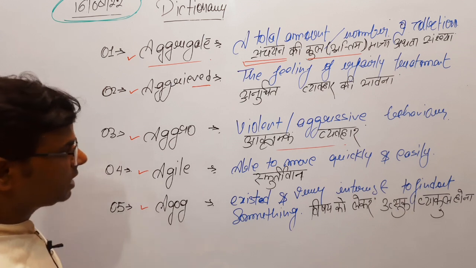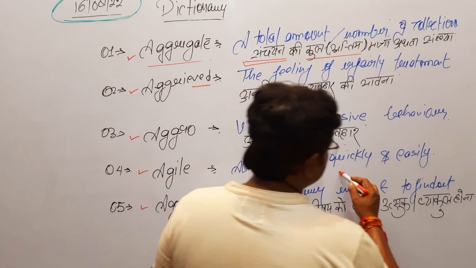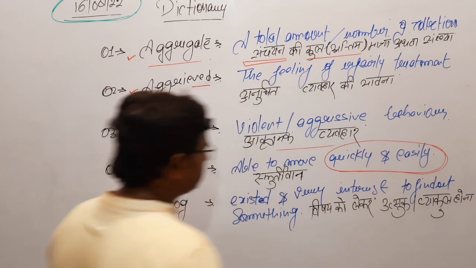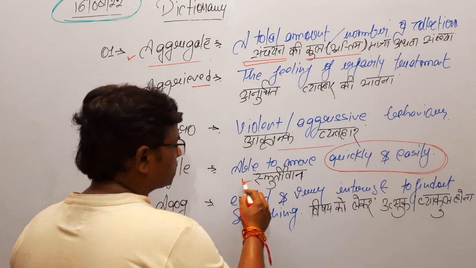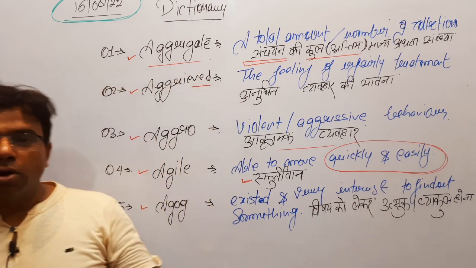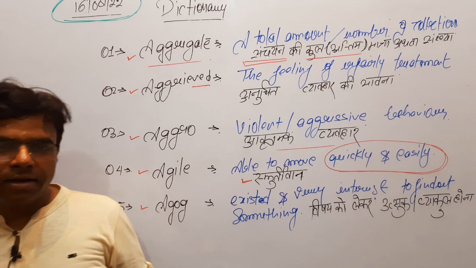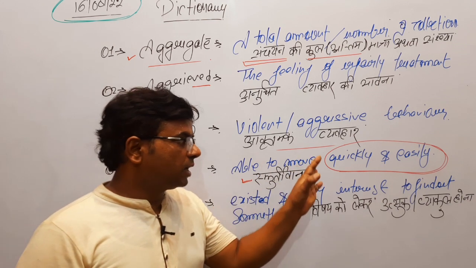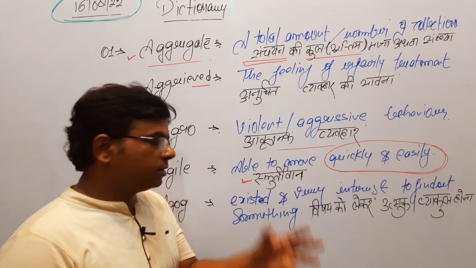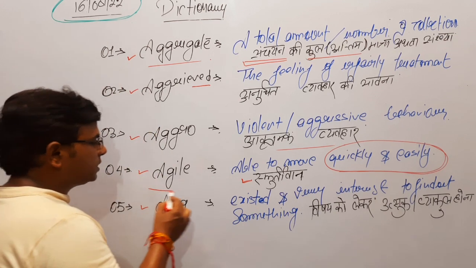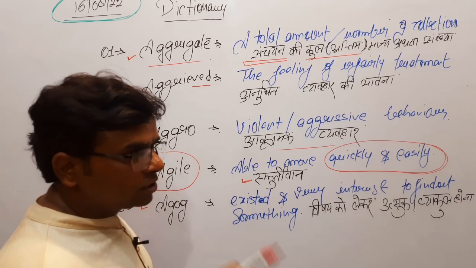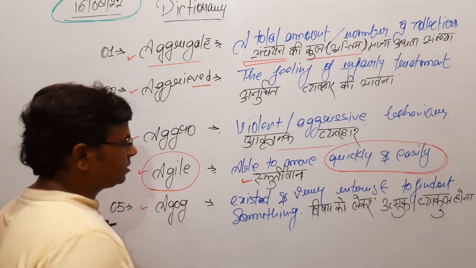Agile. Agile means able to move quickly and easily. All the aspirants need to be agile. What? Sfurtivan. Sfurtivan means full of energy, first component, and second, all the time. Agile, able to move quickly and easily, full of energy. In Hindi, Sfurtivan. All the time you need to be agile, my dear aspirant, if you need to clear this most hard and most easy examination.